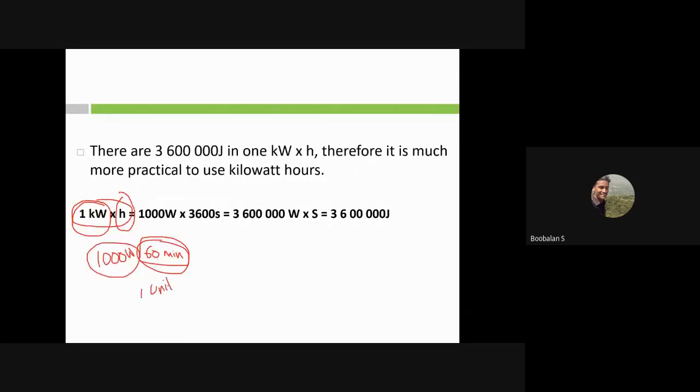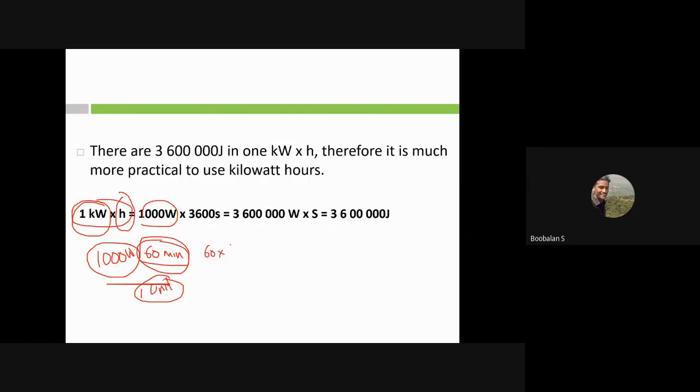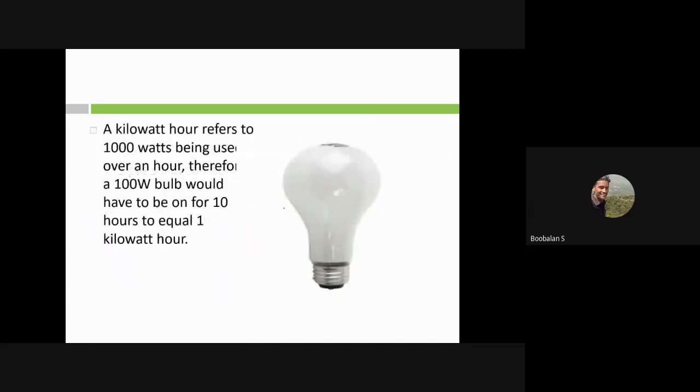That is the main calculation we have already seen. Anyway, we'll see it one more time. 1,000 watts for 60 minutes, that is 60 minutes times 60 seconds, which is 3,600 seconds. For 3,600 seconds we are constantly consuming 1,000 watts, so this much energy in joules is consumed. This is a small practical calculation about energy. We'll see it one by one. For example, this is a small 100 watt bulb, which will reach about 1,000 watts.